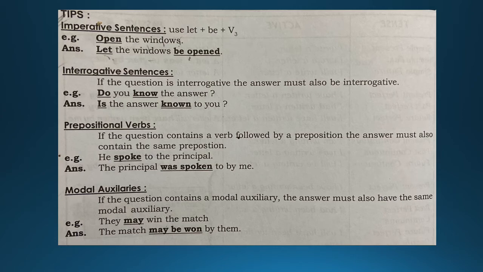Okay, example is clear. Next, prepositional verb. If the question contains a verb followed by a preposition, the answer must also contain the same preposition. So what preposition you have used earlier, the same preposition you have to use even down when you make the sentence. Okay, so what is seen over here? The question contains a verb followed by a preposition. The answer must also have the same preposition, not any new preposition. Okay, now he spoke to the principal. This principal was spoken to by me.